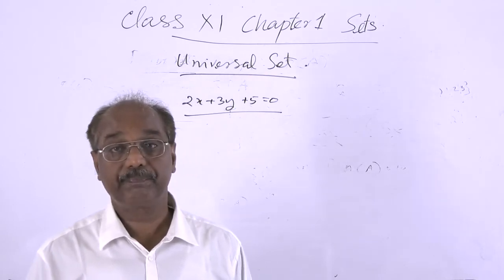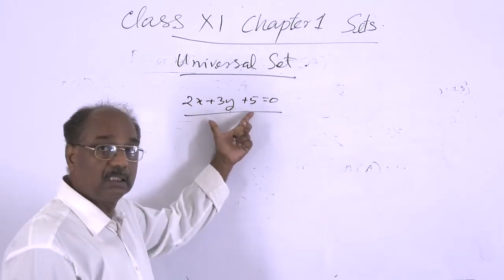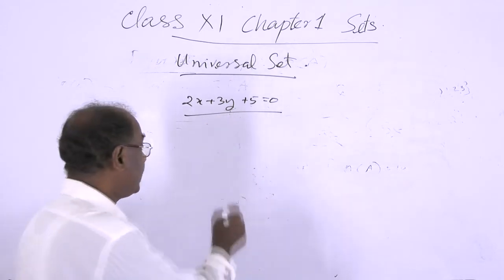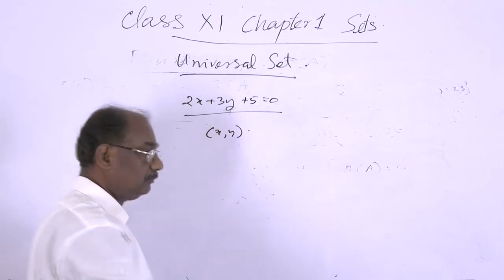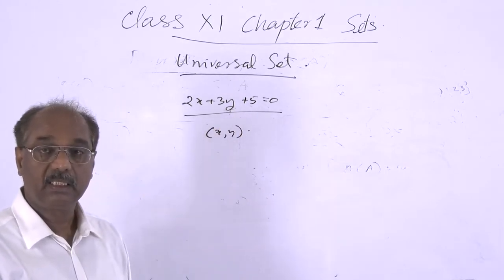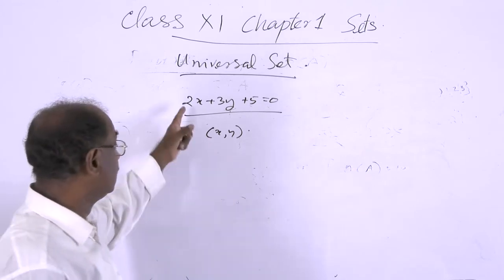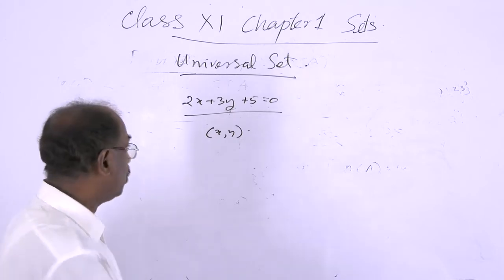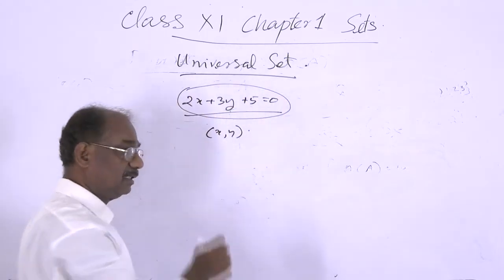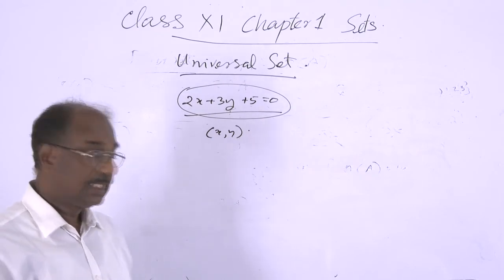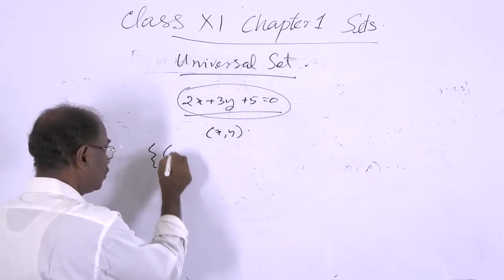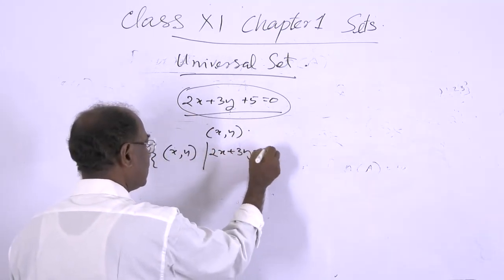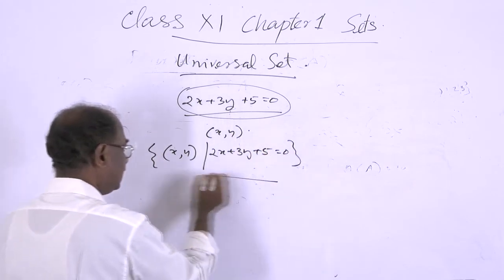That means this is the collection of all points (x, y) in the plane such that 2x plus 3y plus 5 is equal to 0. So all the points of this line, in set form, can be represented in this way: it consists of all (x, y) such that 2x plus 3y plus 5 equals 0. So this is the collection.